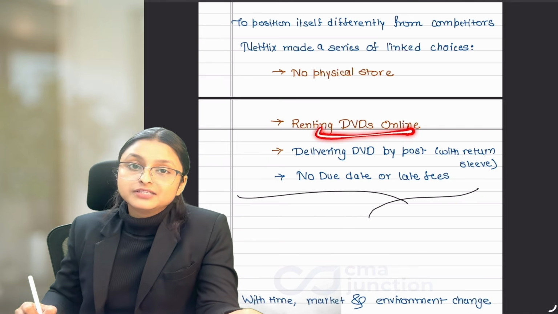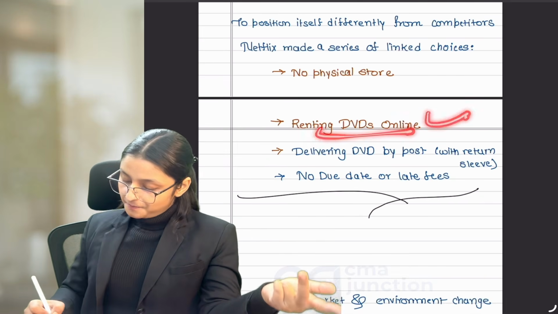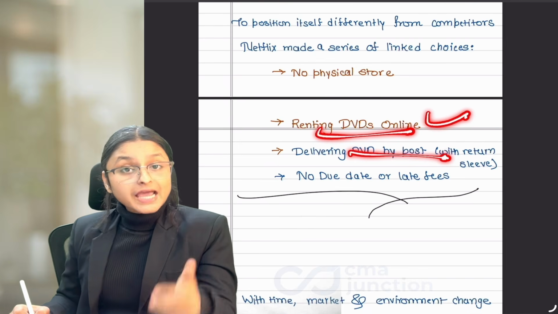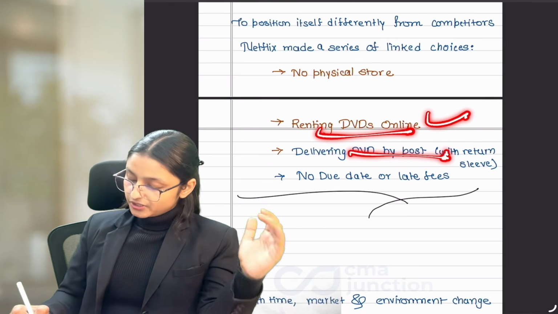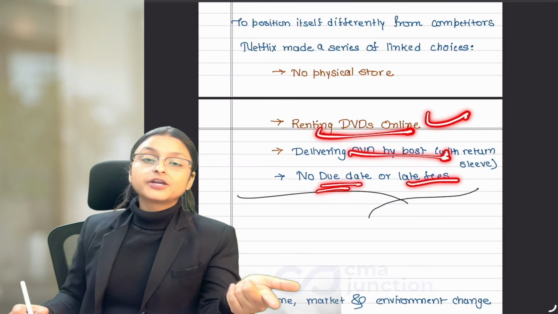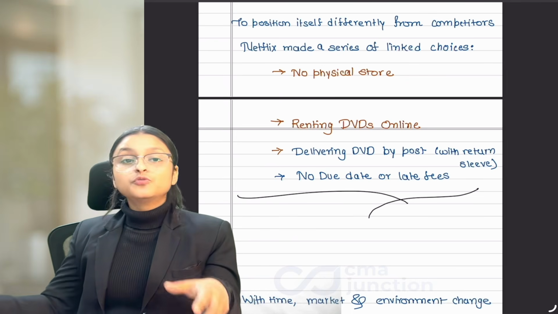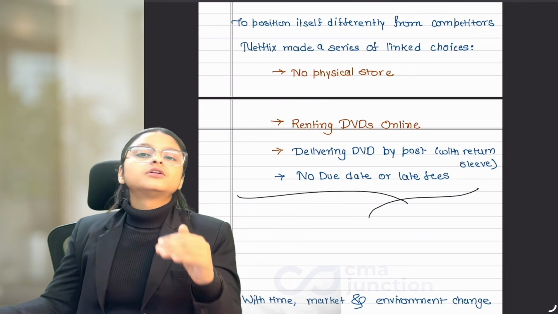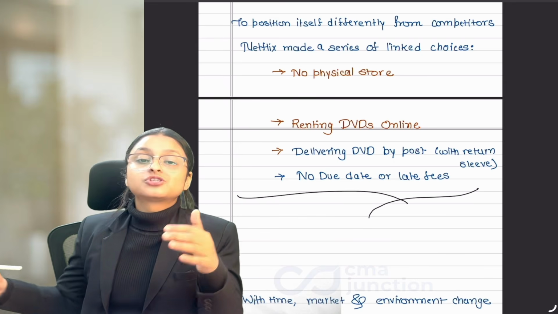Through renting DVDs online. And how will they get the DVD at home? By post. And it can happen that the customer keeps the DVD for a longer period of time. So they made sure that there will be no due date or late fees. But if you want the next movie you want to watch, then you need to return the previous DVD. So these are the different linked choices which Netflix took.